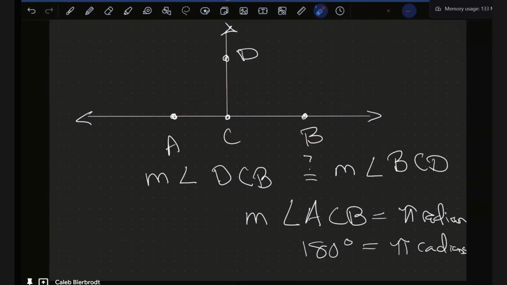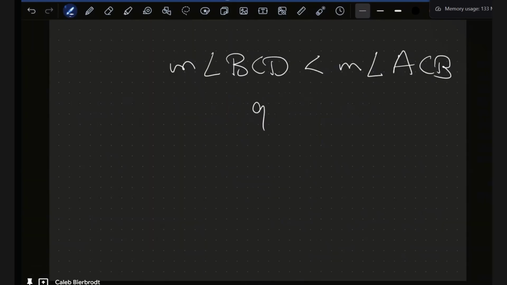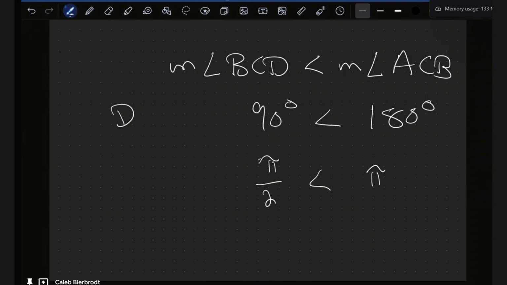So 90 degrees is less than 180 degrees, which in radians is pi over 2 is less than pi. So degrees versus radians. I'm going to have to cover the rest of this with you. I'll send a video over in addition to what we did in session today and on Friday.